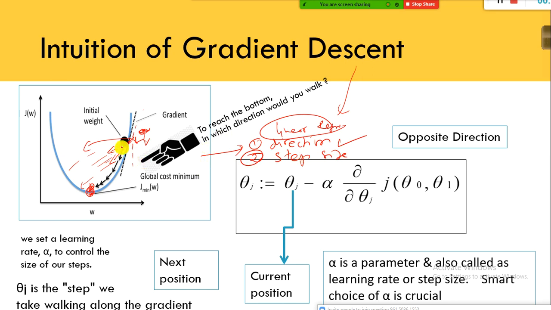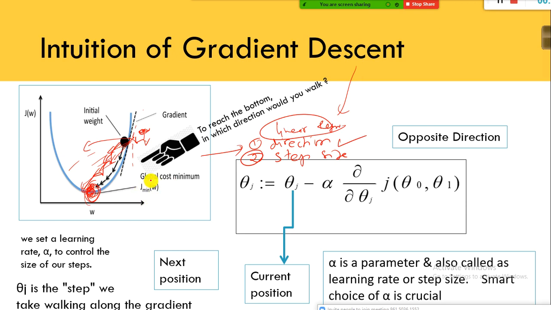Am I correct? If your step size is very long, what will happen? Let's say you keep jumping, or your step size is very big. See, they buried this treasure pot on the earth, okay? If you keep jumping here and your step size is very long, what will happen? You will overshoot. You will not reach this place at all.